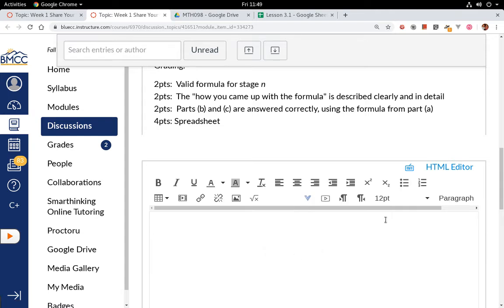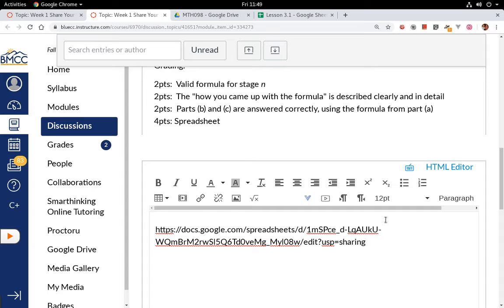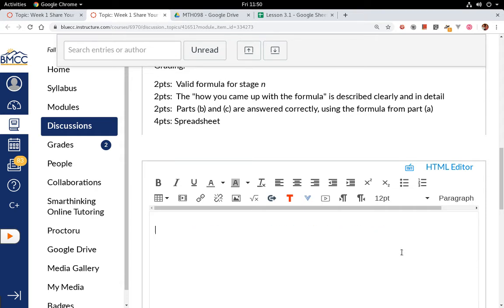And then here, there's two ways to get it in. I could just paste it in, but that looks kind of nasty. If I do choose to do that, I want to hit enter after so it becomes a hyperlink so that someone can click on it and see my work. Okay, that's ugly.